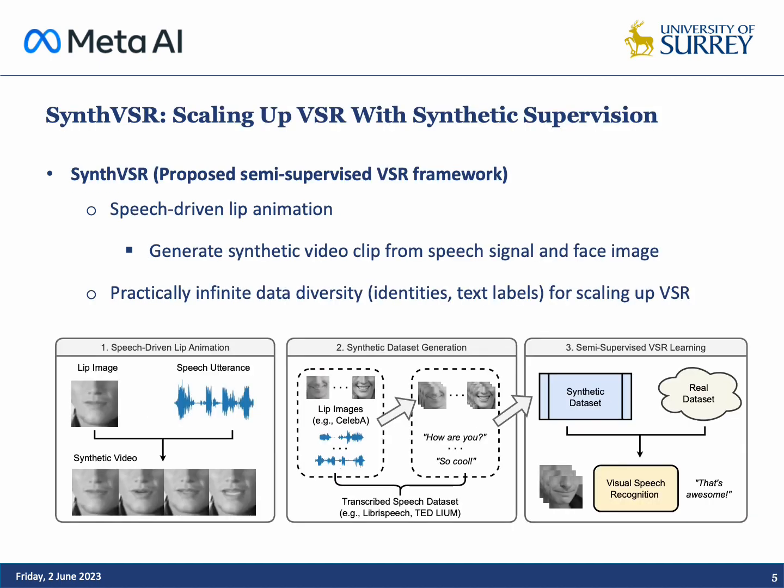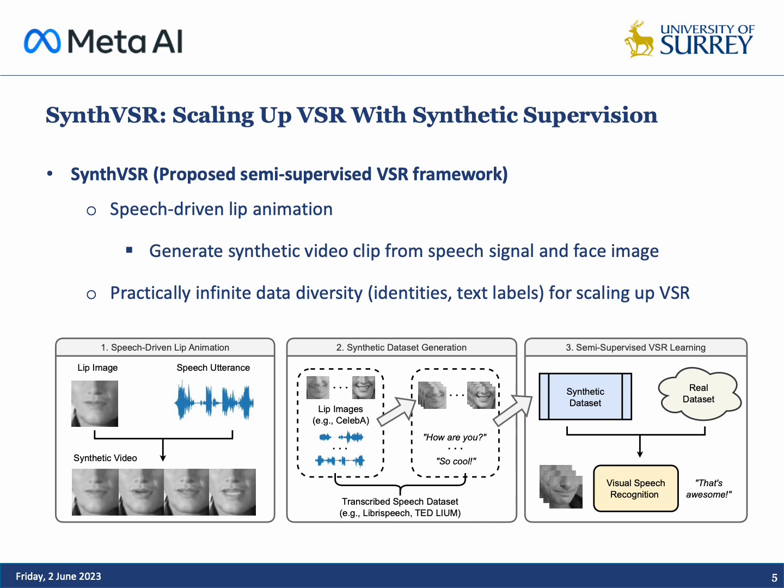In this work, we present SIMS-VSR, a novel semi-supervised framework for VSR. We first propose a speech-driven lip animation model that can generate synthetic lip movement video conditioned on the speech content. Next, the proposed lip animation model is used to generate synthetic video clips from transcribed speech datasets such as LibriSpeech and human face datasets such as CelebA. Then, the synthetic videos together with the corresponding transcriptions are used in combination with real video-text pairs, such as the LRS3 dataset, for large-scale semi-supervised learning.